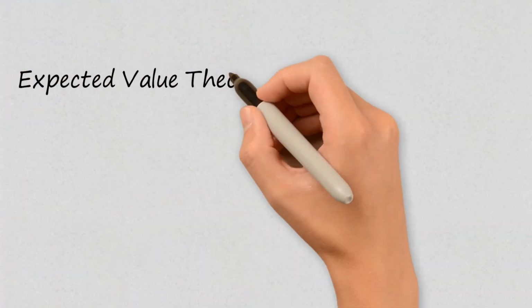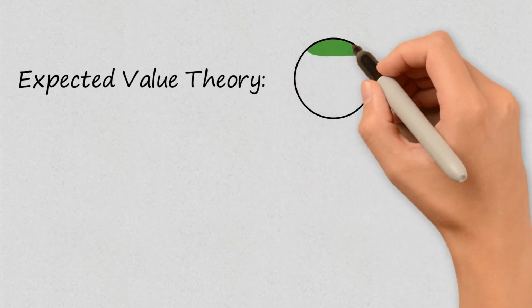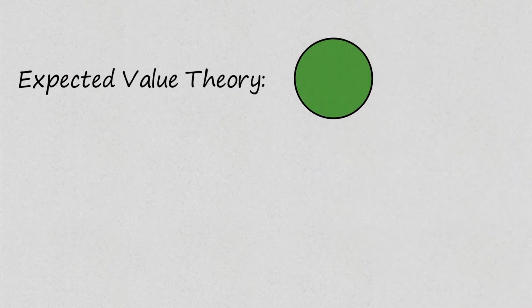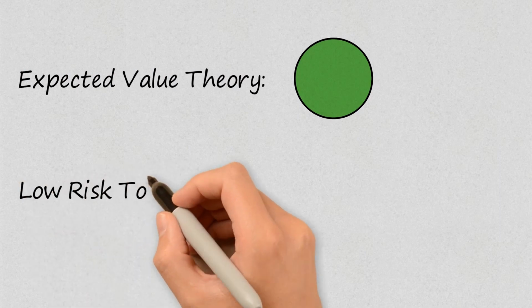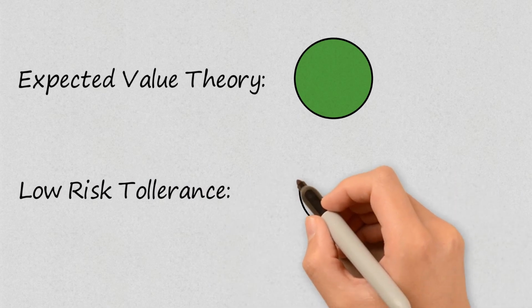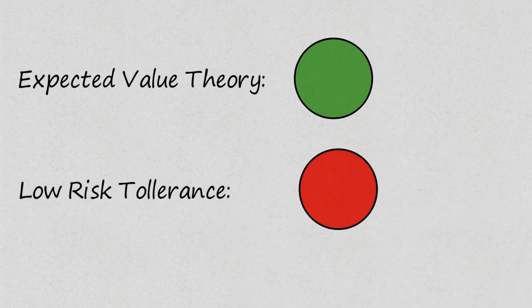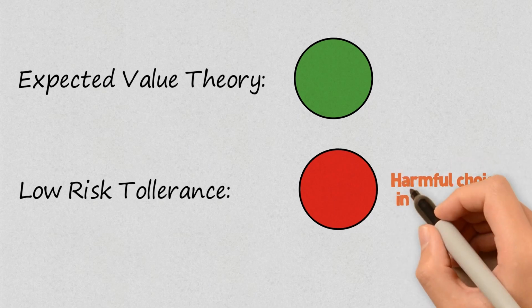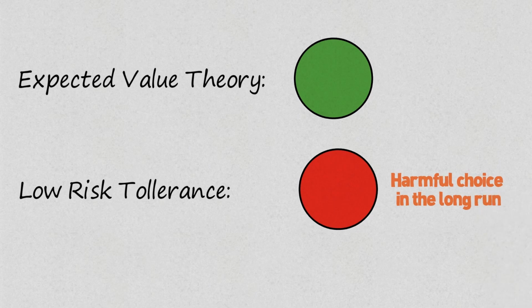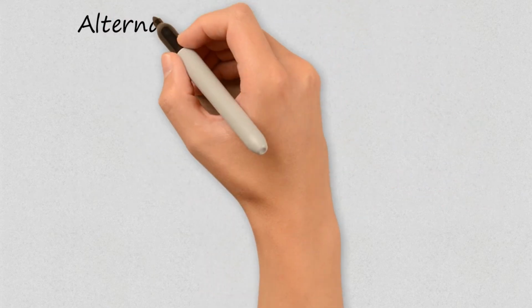According to expected value theory, you should choose the green button for its expected value of $500,000, 50% of $1 million, which is much better than the guaranteed $100,000 from the red button. For people with low risk tolerance, the red button might be the right choice. I say right in quotes because we should strive to understand that in the long run, making decisions with an expected value 5 times lower than the other option will cause us to miss out on countless opportunities. Try to understand the relationship between risk and benefit before making a decision and avoid making a choice simply because it's less risky. The third option, if available, is risk sharing.